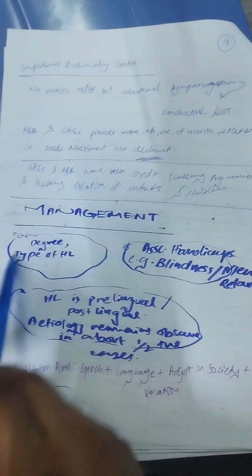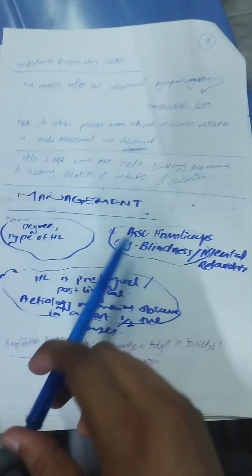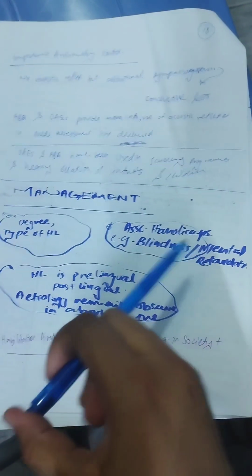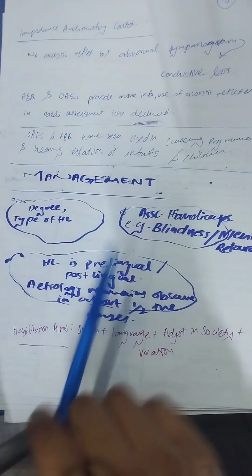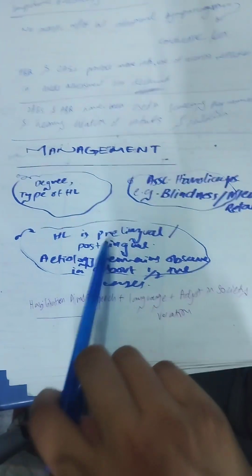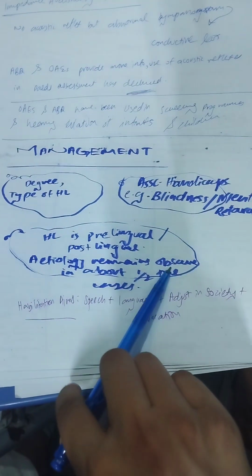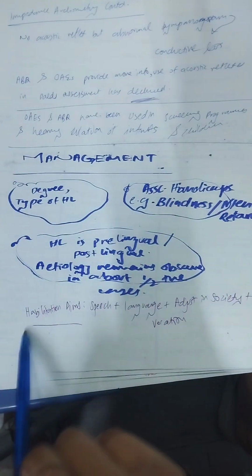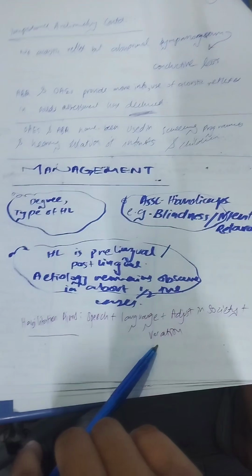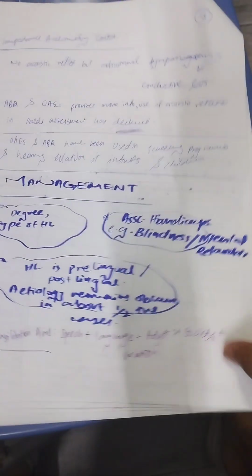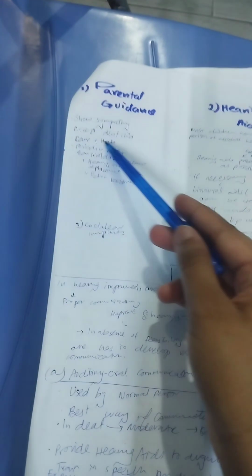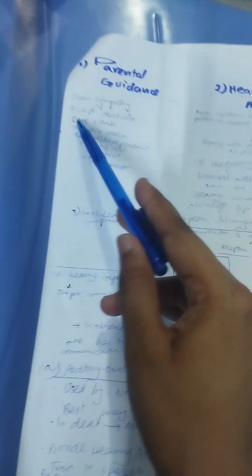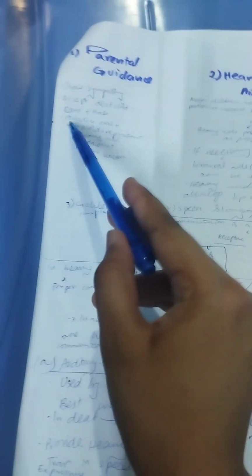Now for the management. For this we should know the degree and type of hearing loss and associated handicaps like blindness and mental retardation. Hearing loss is prelingual or postlingual, and etiology remains obscure in about half of the cases. So habilitation should aim at speech and language and adjustability in society and vocation. Now for the parental guide. You have to show sympathy, accept the deaf child, and explain care and habilitation, periodic evaluation, ear mold replacement, hearing aid replacement, and education and vocation.